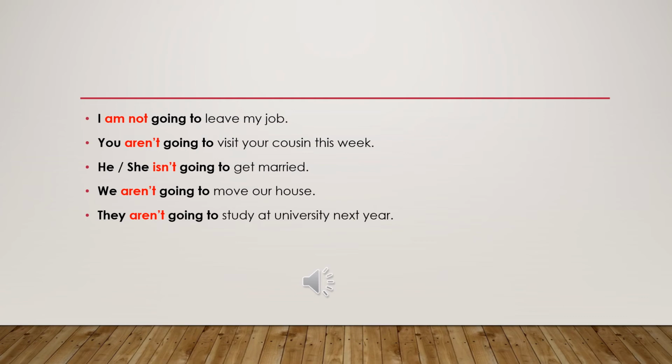We are going to move our house. This is affirmative. We want to make it negative. We aren't going to move our house. And the last one, they are going to study at university next year. And the negative form, they aren't going to study at university next year.